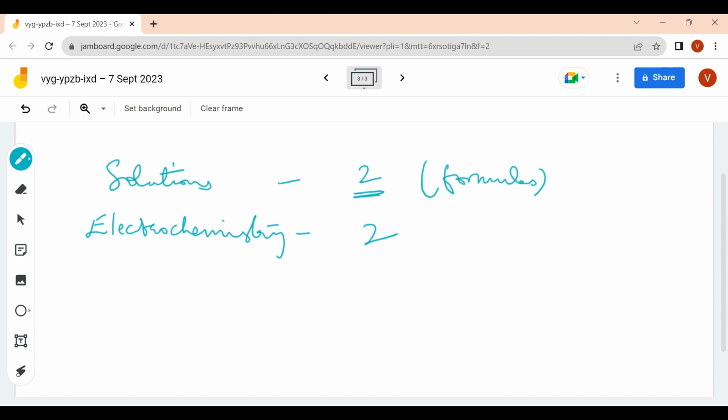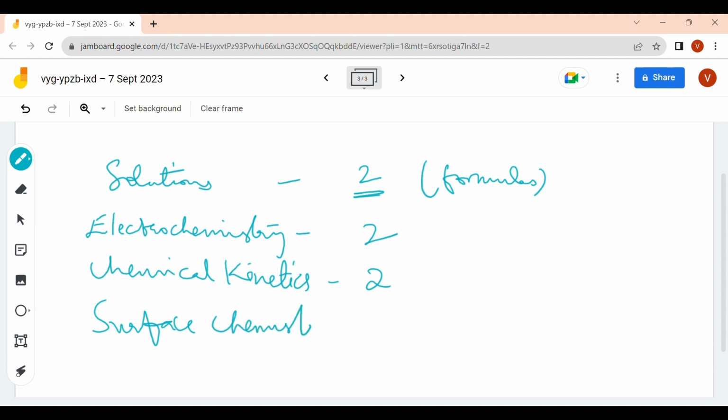And in chemical kinetics you get 2 questions. Kinetics, you get 2 questions again. And at last you have surface chemistry. Very easy chapter. You get 1 question. This question you can directly attempt. This also you can study at last.